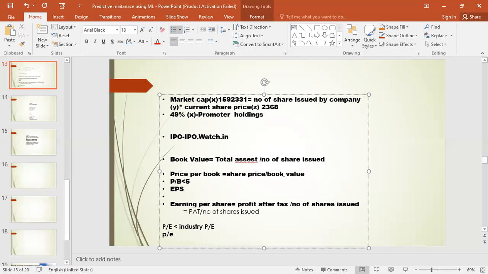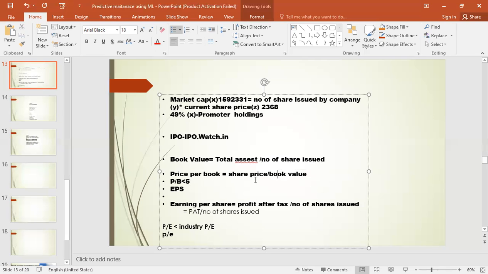For example, if the book value is higher, what happens? P by B means share price by book value. Reliance's book value is higher, 1,200 rupees. It will come and sit in the denominator. Obviously, if the denominator is high, the P by B ratio will be lesser. So if the book value is higher, the P by B ratio is going to be lower. Better the book value, better the company. Lower the P by B ratio, better the company.